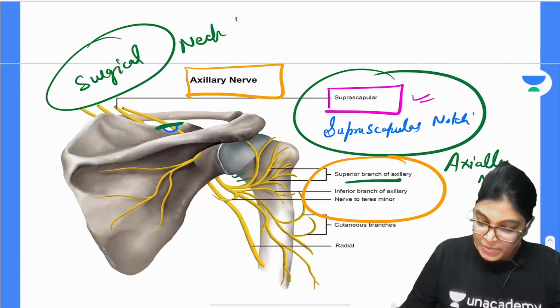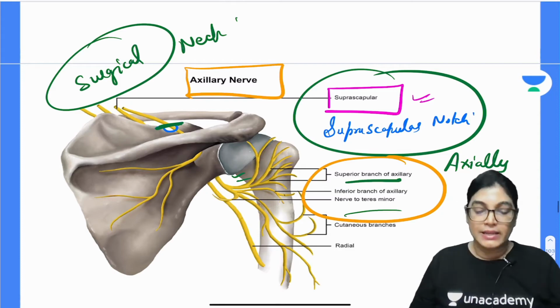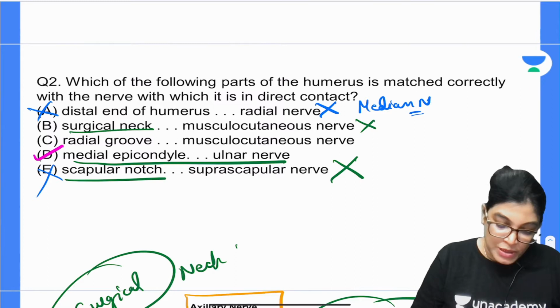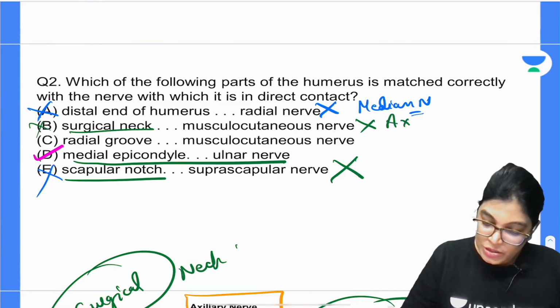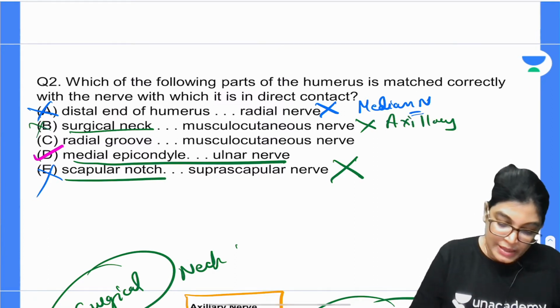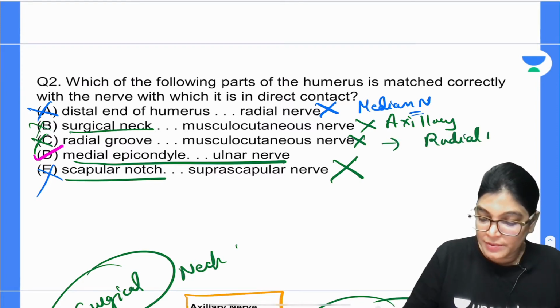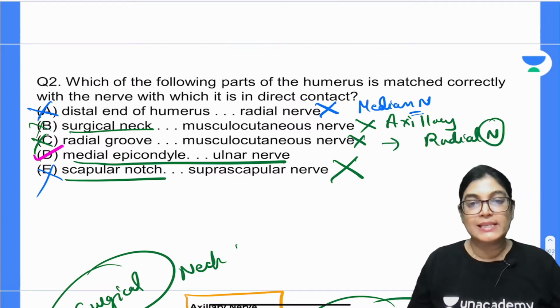Here you can see these are the branches of the axillary nerve. So clearly the surgical neck of the humerus is related to the axillary nerve; musculocutaneous nerve is wrong. The radial groove is related to the radial nerve; musculocutaneous is wrong. So we have D as the correct option.